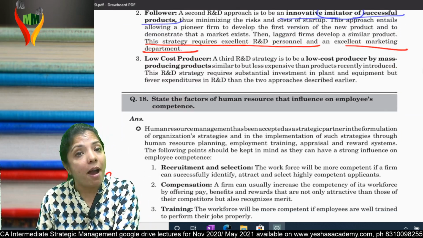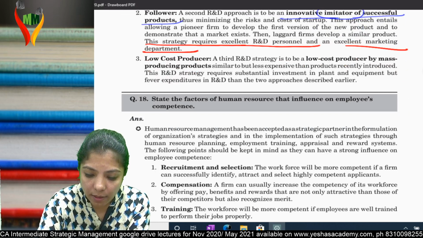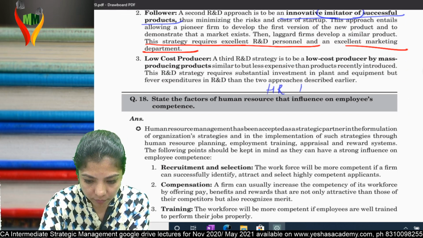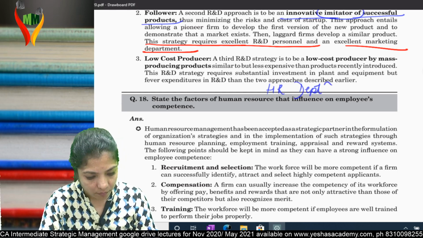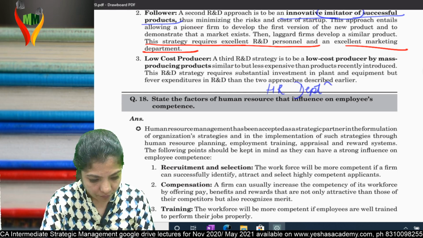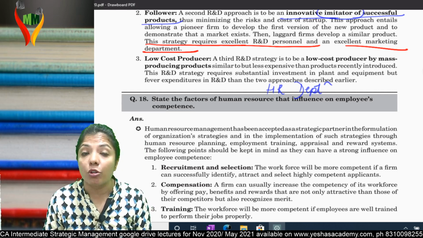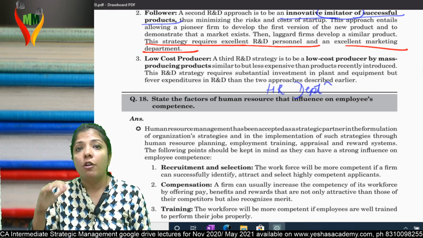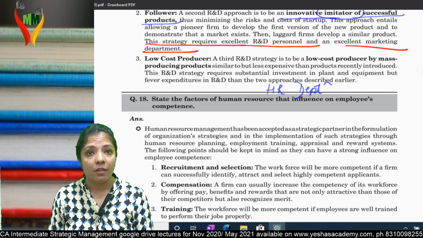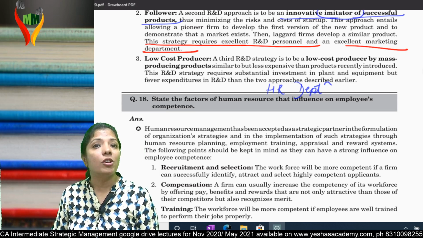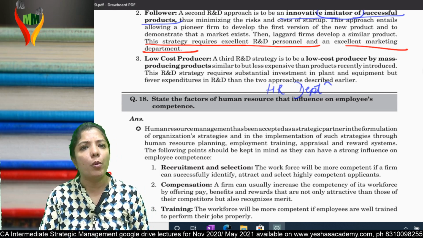Now come to the last part of this chapter. Give the heading HR department. Now, HR department plays a very important role, boss. In any company, if you go for an interview, the first round will always be an HR round. And honestly, they won't check your technicals, because HR people don't know about GST.